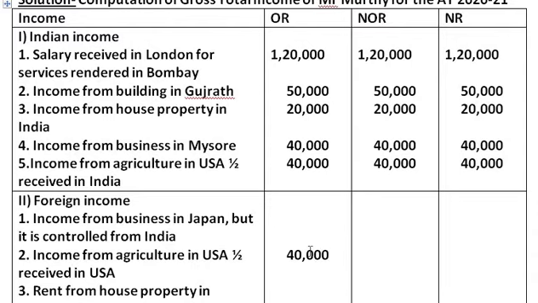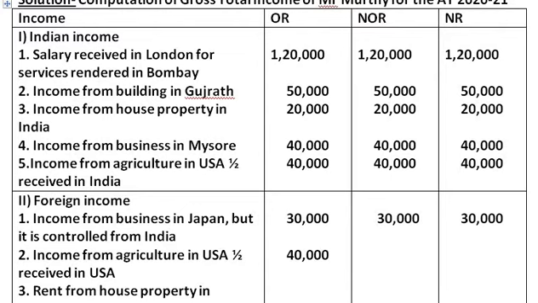And it amounts to rupees 30,000. So take down 30,000 in all the columns.